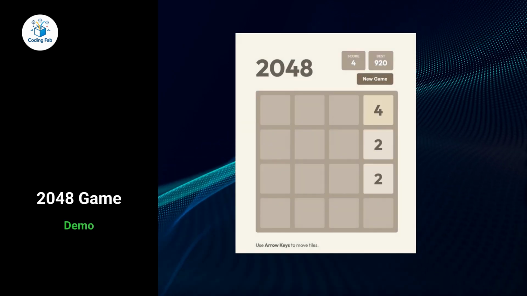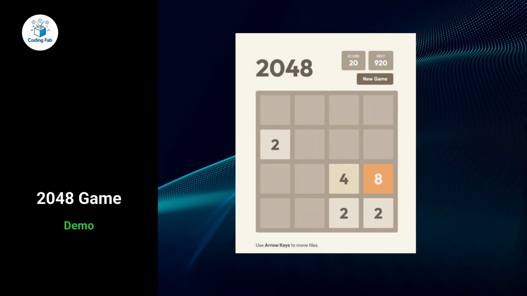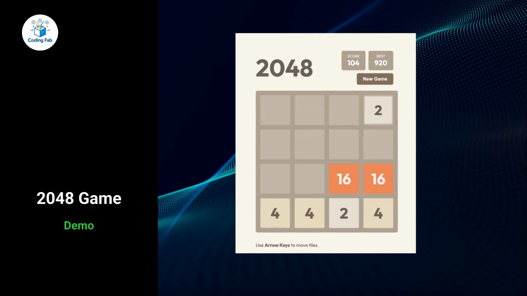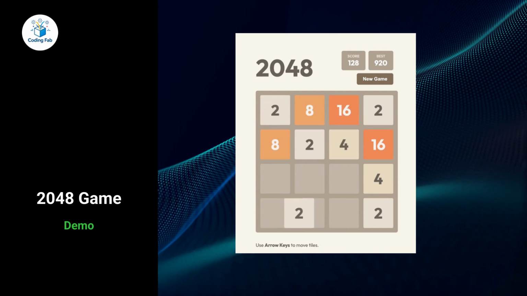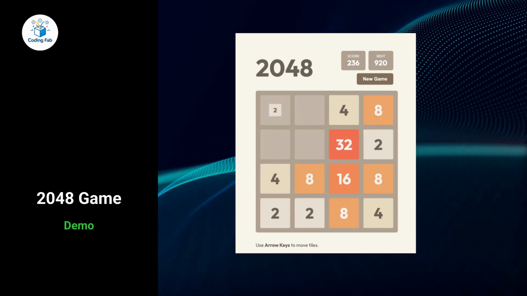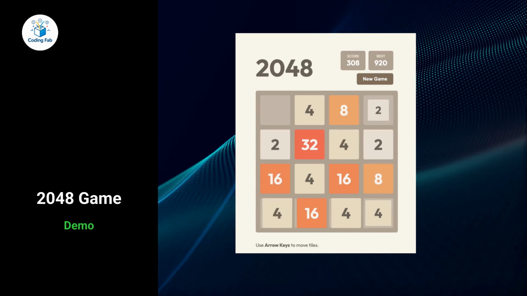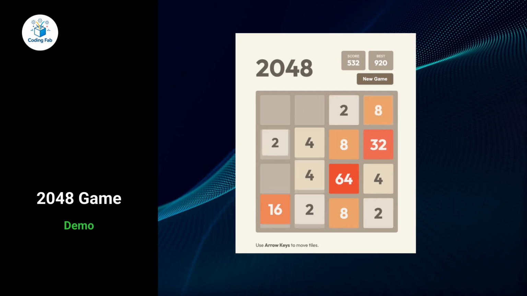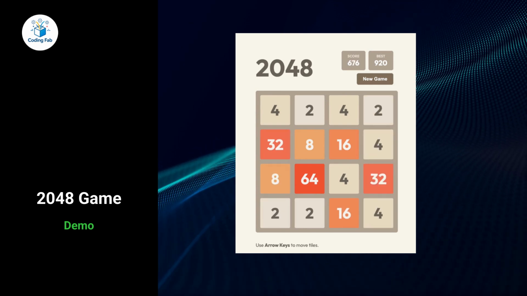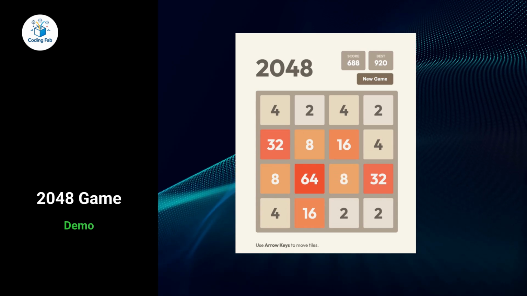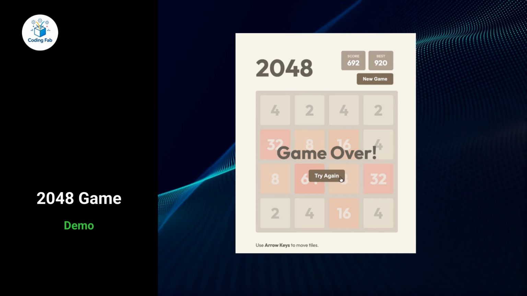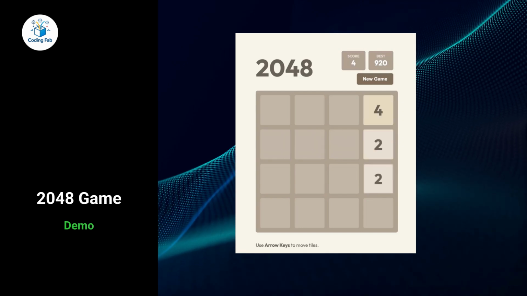And here's the final result. The fully functional 2048 game, built and refined through an agent-driven workflow. Tiles slide smoothly across the grid. Matching numbers merge correctly. The score updates in real time. Animations are stable and glitch-free. As the board fills up, the game continues to respond accurately to each move. When no moves remain, the system detects the end condition. Game over. The overlay appears exactly as defined in the verification plan, and with a single click, try again, the board resets and the game starts fresh.